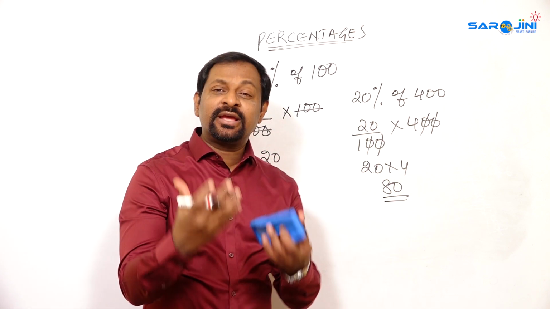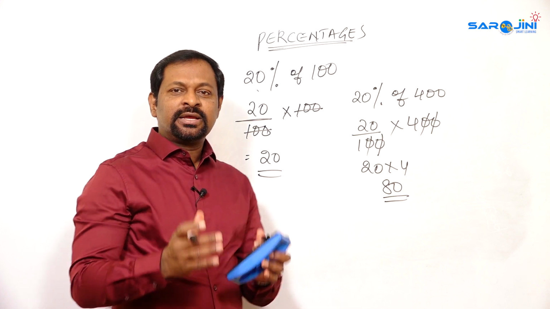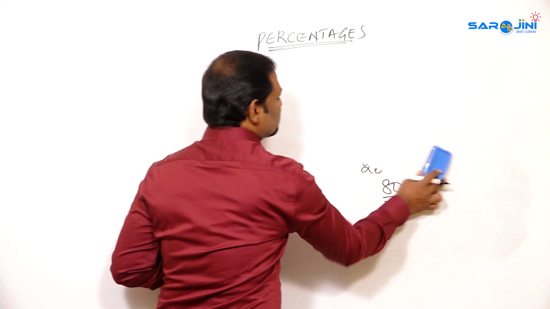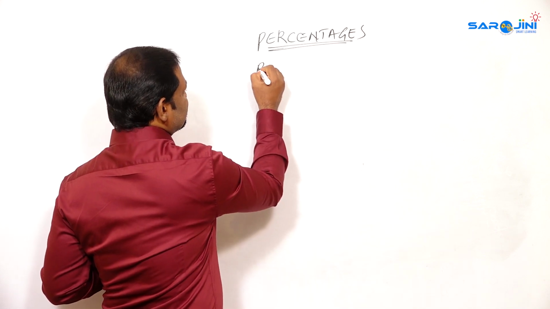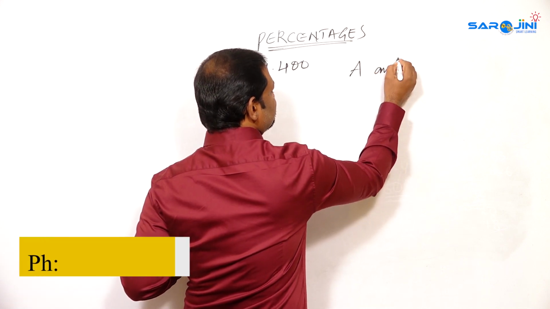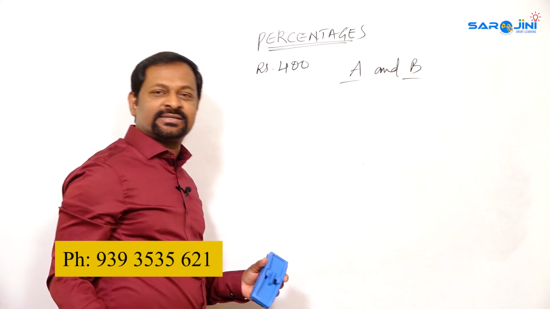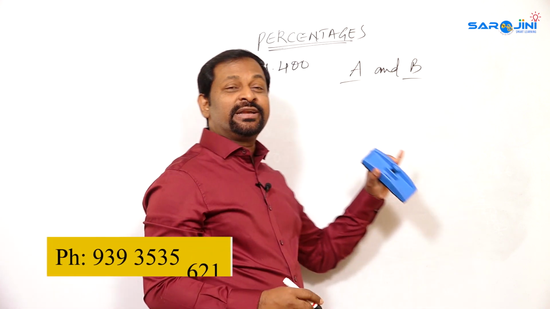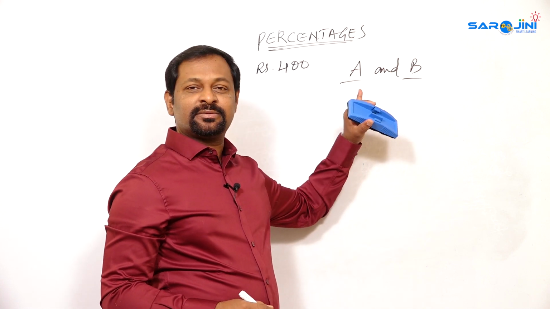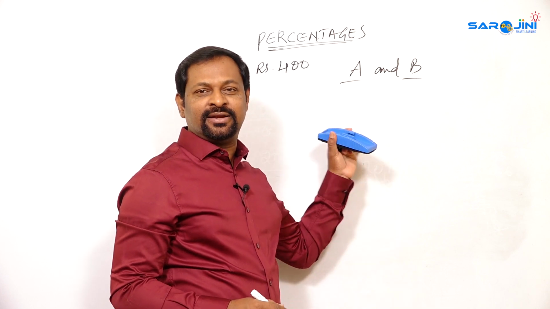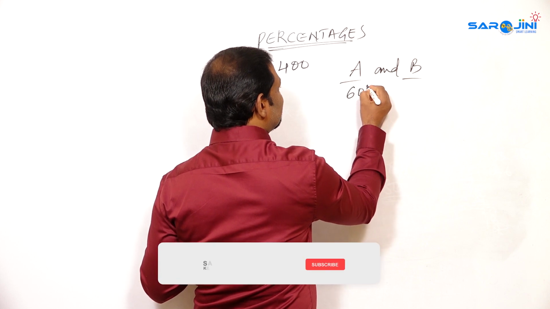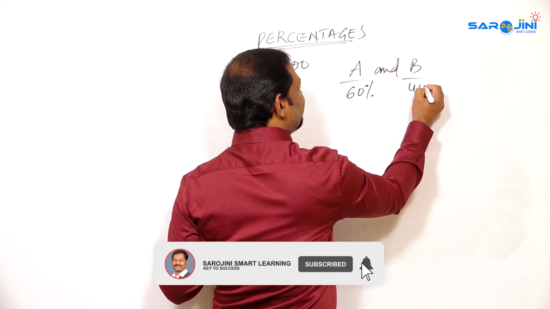Even in the sharing of an amount, suppose there is an amount of 400 rupees, and there are two friends, A and B. They want to divide the amount among themselves. But one is elder to the other one. So A will ask, I want 60%, and B will take 40%.